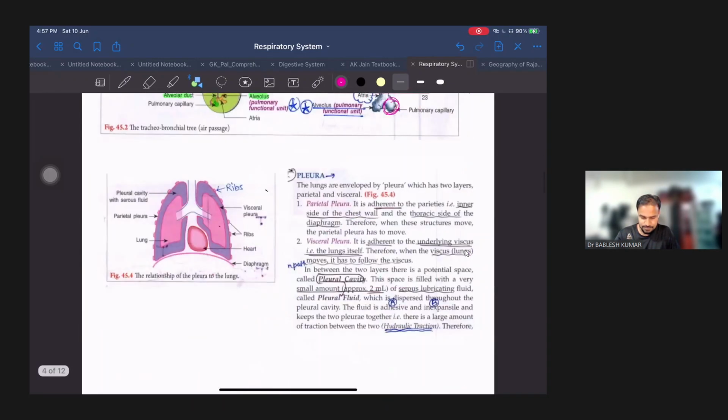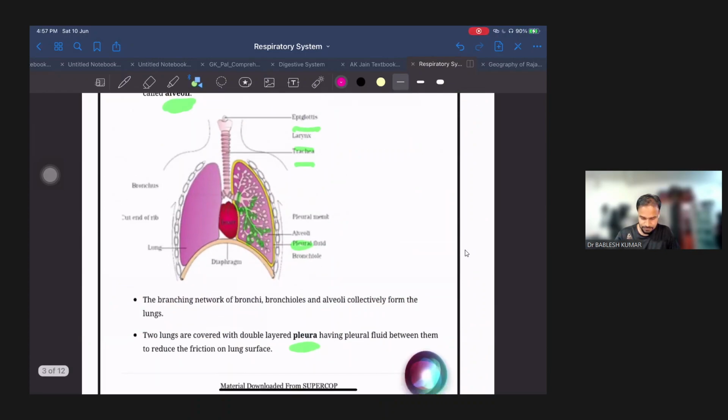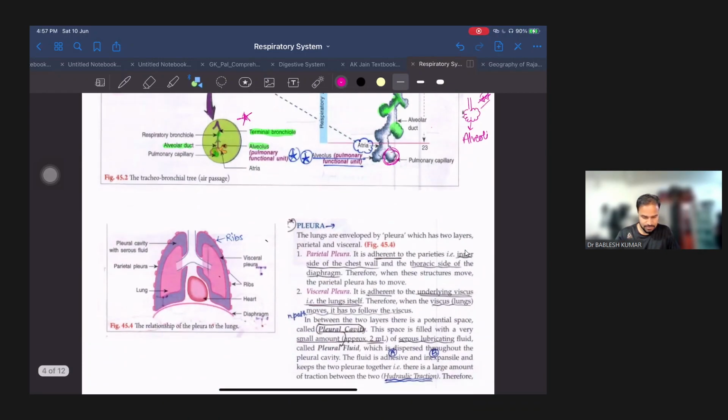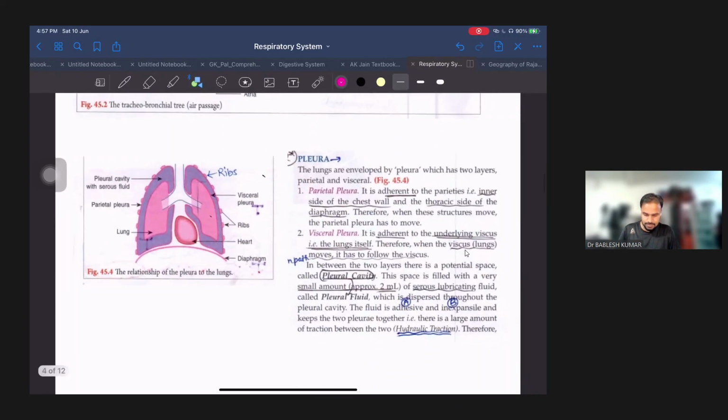Next, we had to discuss the pleura. If you see this structure here, focus on this one. I'm highlighting it with the green highlighter. These are the lungs.